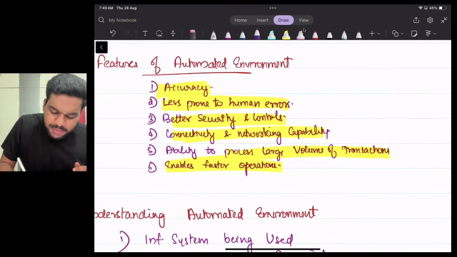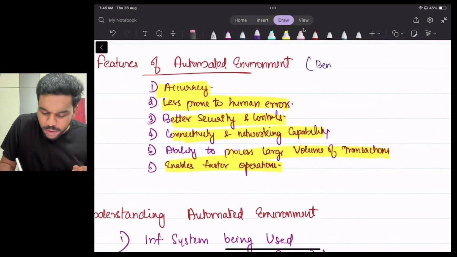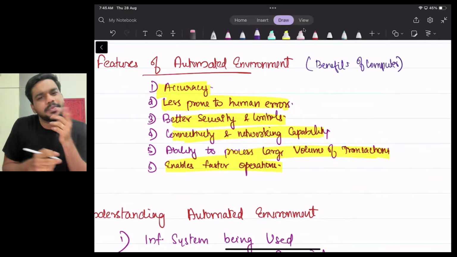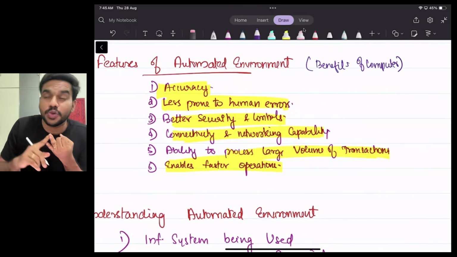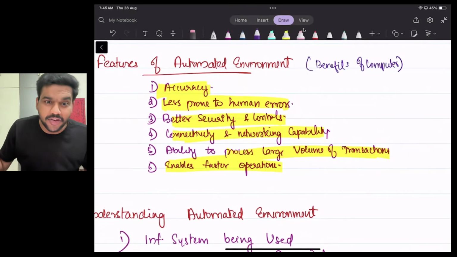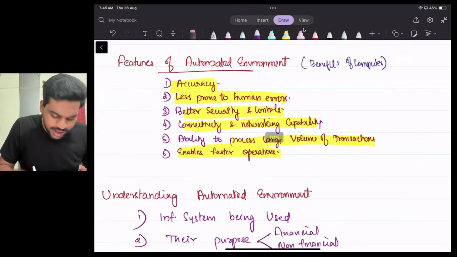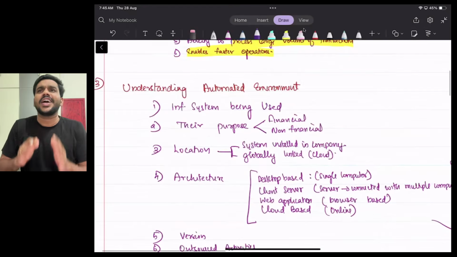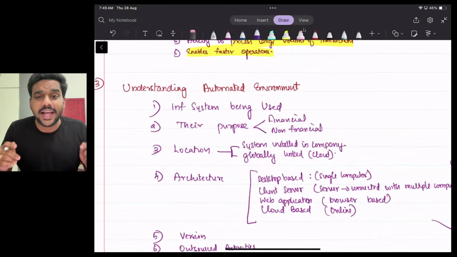So simply you just remember the benefits of computer, which you have already learned in your school days. What are the benefits of computer we have learned in the school days? Sir, accuracy, less human errors, sir, large volume of transactions, faster, sir, connectivity, sir, right? Same thing. Okay, yes. So right now we all know SA 315.